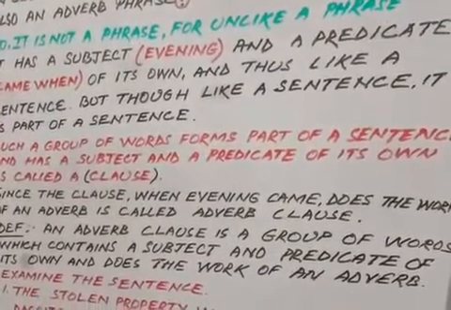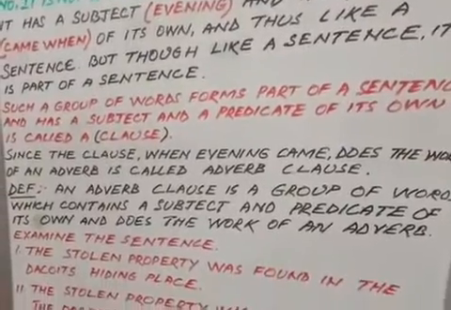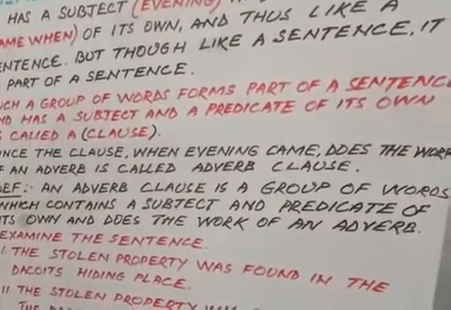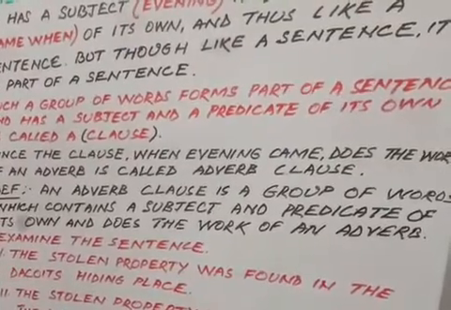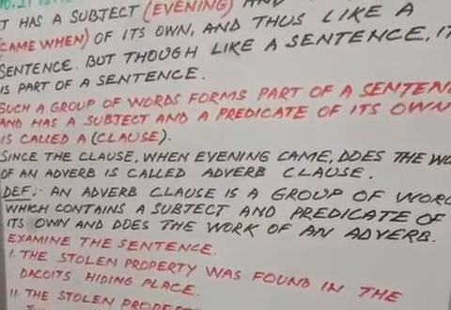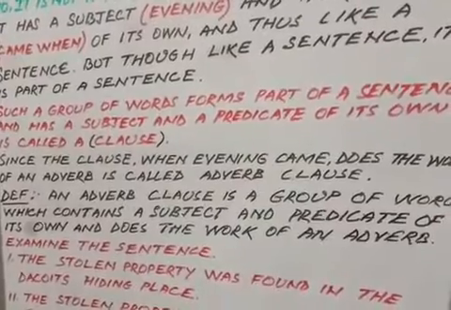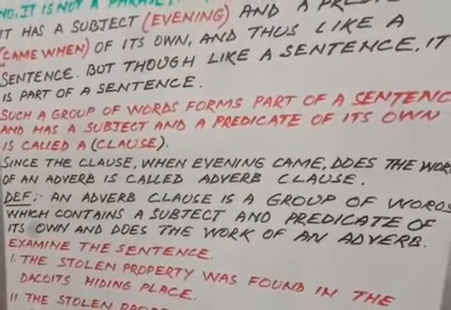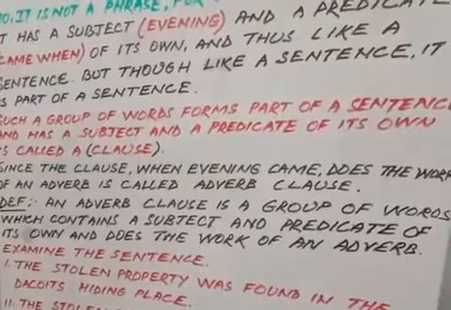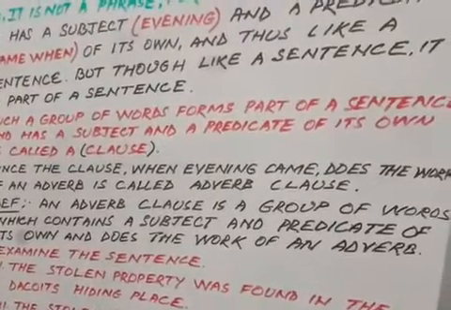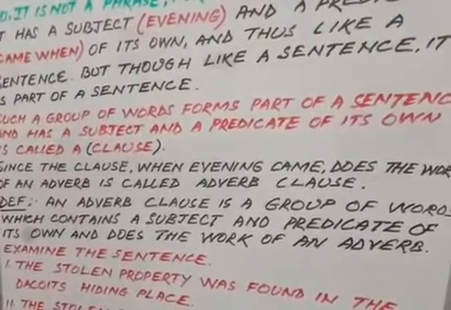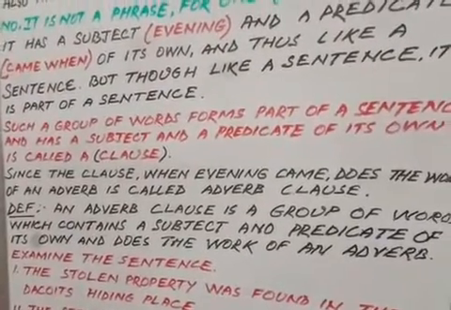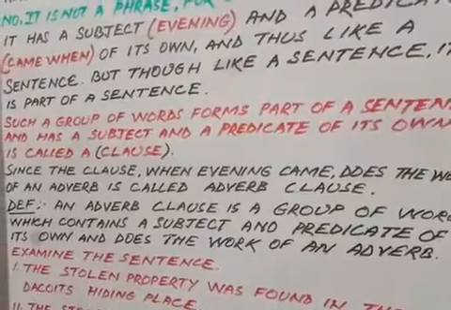So what is the definition? An adverb clause is a group of words which contains a subject and predicate of its own and does the work of an adverb. Remember the definition.